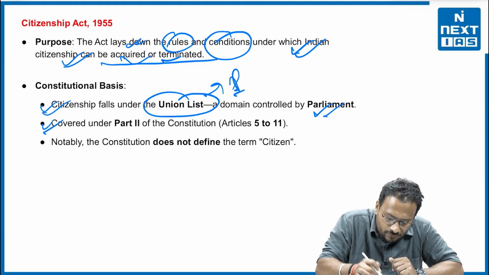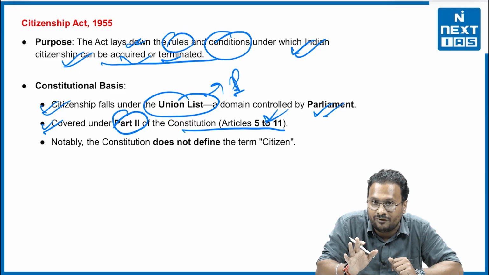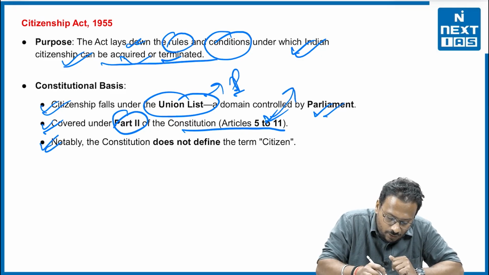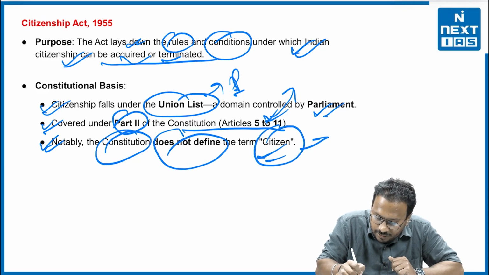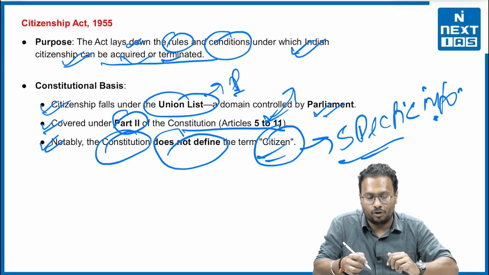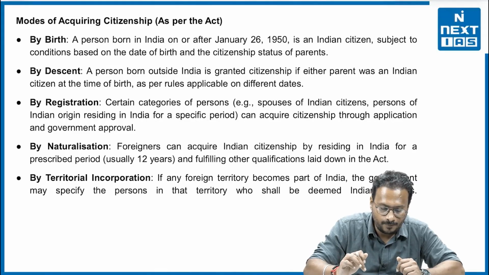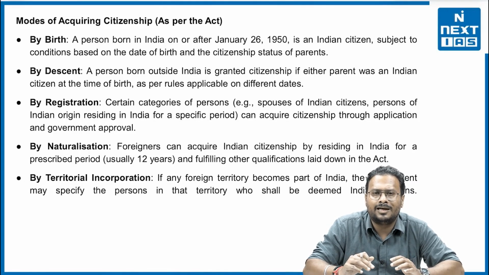Second, it is covered under Part 2 of the Constitution, between Articles 5 to 11. This is again important from the state PCS perspective. And notably, the Constitution does not define the term citizenship. This is very specific information that you need to understand, that the Constitution does not define the term citizen.